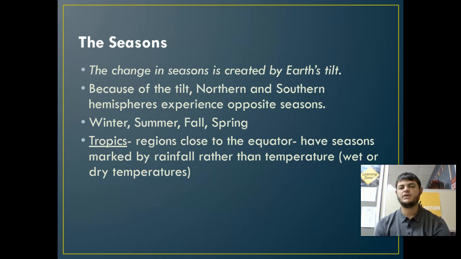The seasons, okay, this is the main reason I want to talk about this sort of science today. The change in the seasons is created by Earth's tilt. Because of the tilt, northern and southern hemispheres experience opposite seasons. So winter, summer, fall, and spring obviously are those 4 seasons. The tropics are regions close to the equator. They have seasons marked by rainfall rather than temperature. So rather than being marked by temperature, it's more about rainfall. So it's either a wet or a dry season.